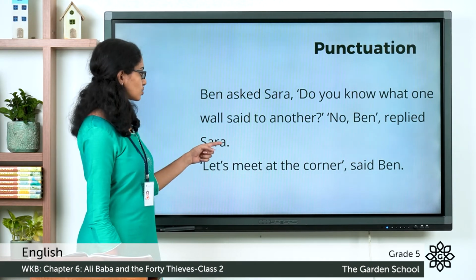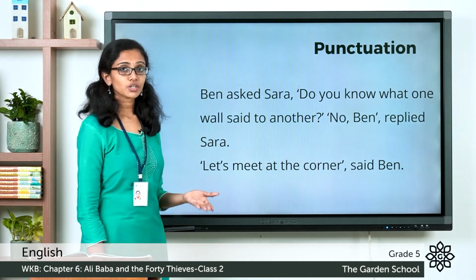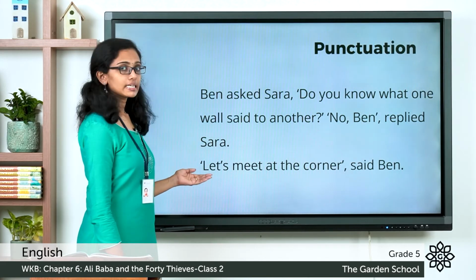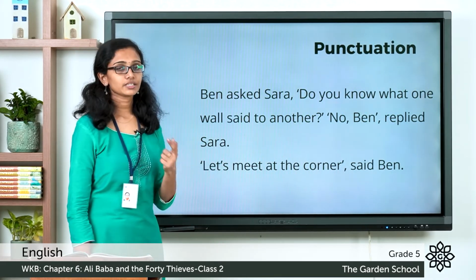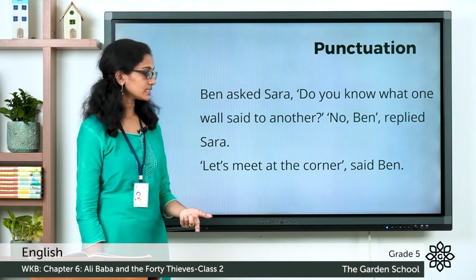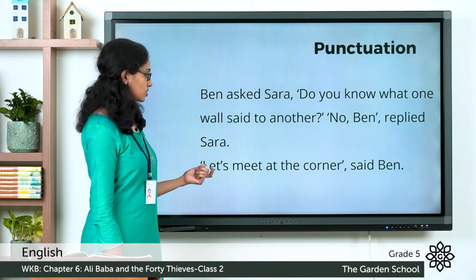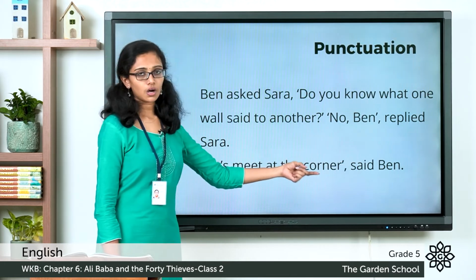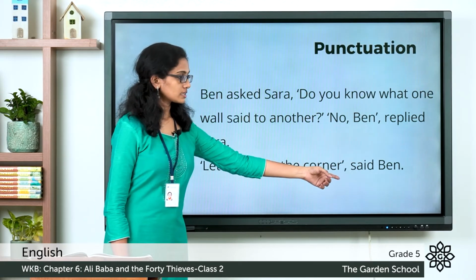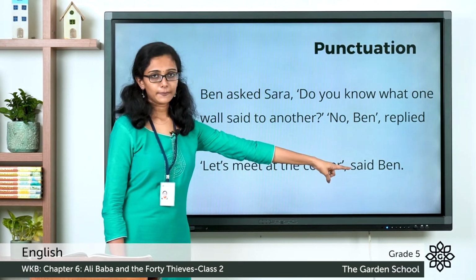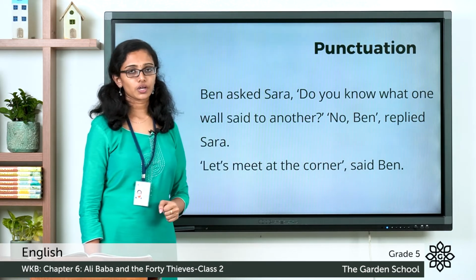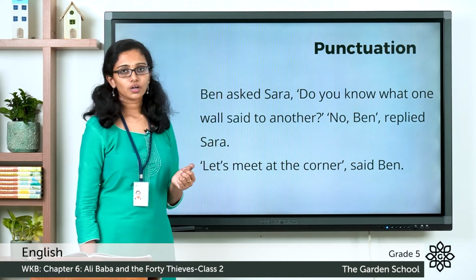Sentence ends, so there is a full stop. Now the next quote begins. The first letter L is capitalized and the word let's is the shortened form of the words let us. So there is an apostrophe here. Let's meet at the corner. Quote ends, put a comma, said Ben. B is capitalized and there is a full stop. So I hope you got this one also correct.